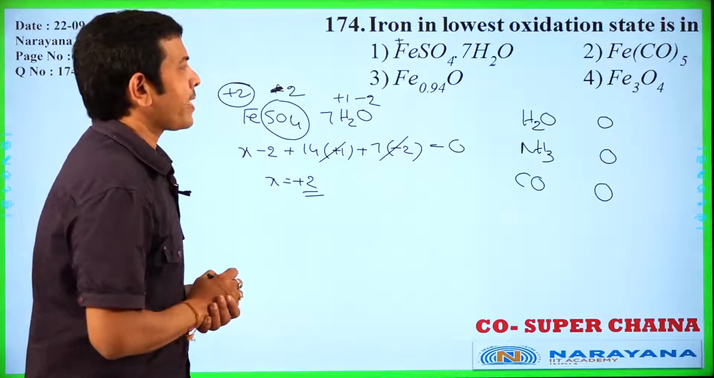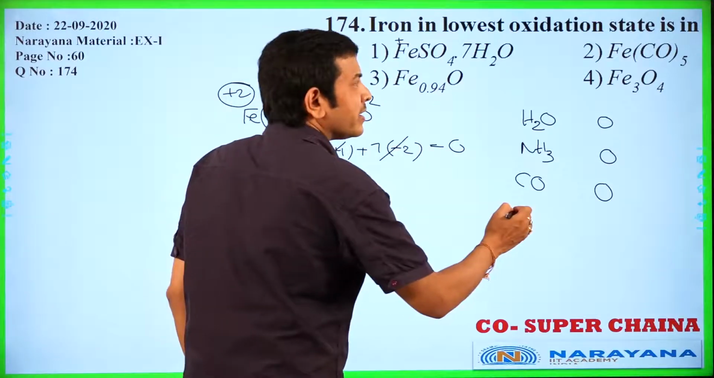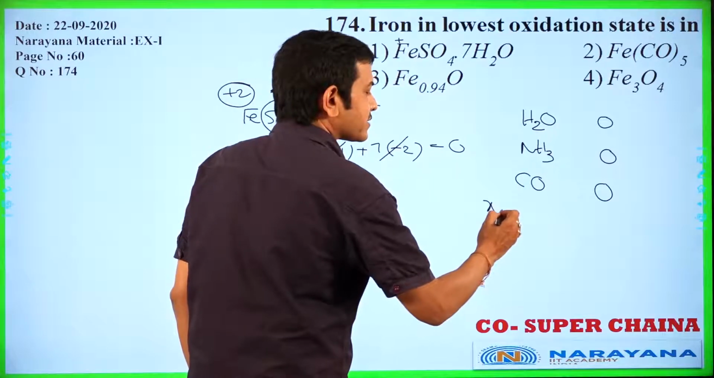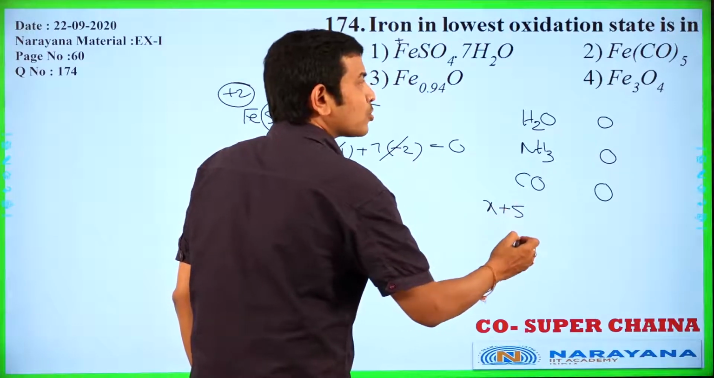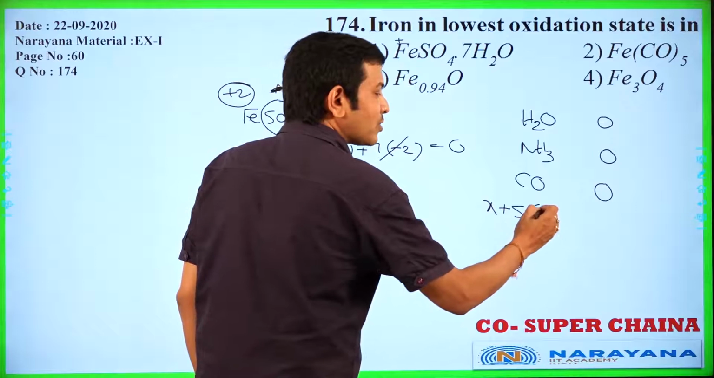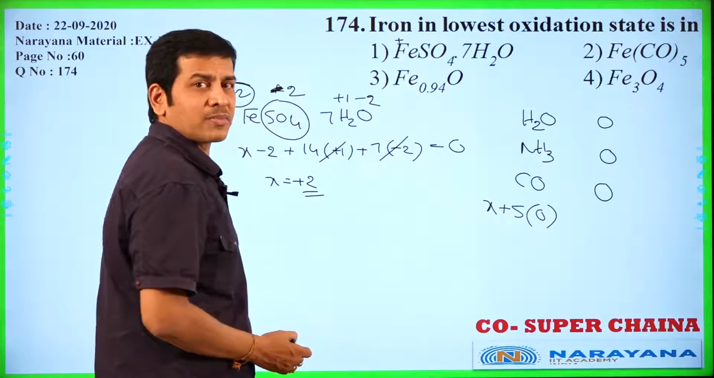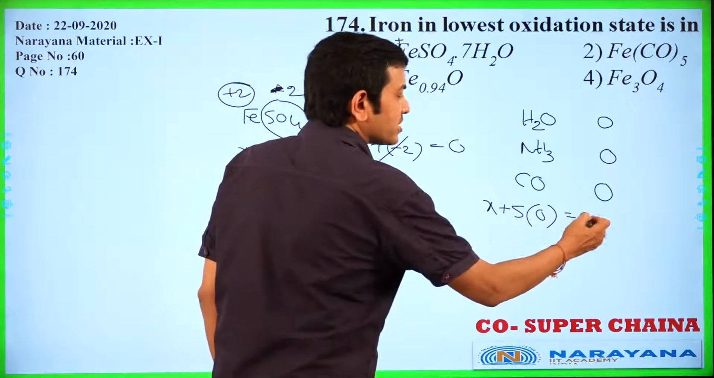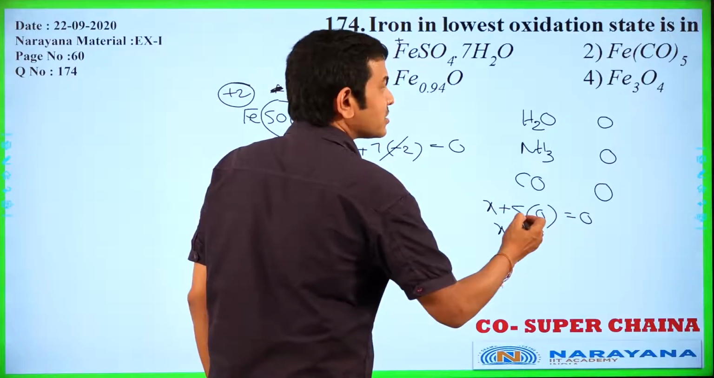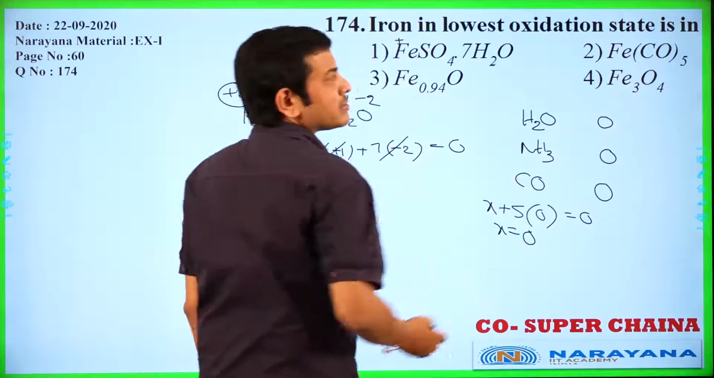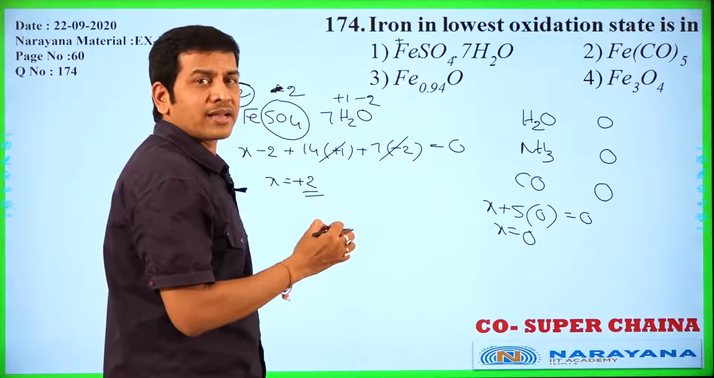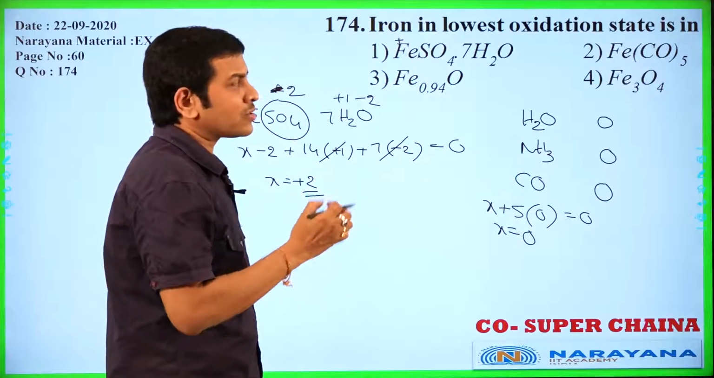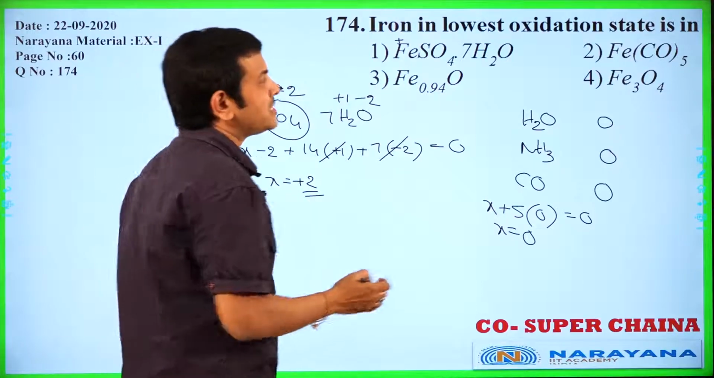Now Fe, let it be X, plus 5 into total CO 0 is oxidation number. Carbon monoxide, neutral ligand, that's why 0. Sum is equal to 0. Now X is equal to 0. In iron carbonyl, its name is carbonyl. Carbon monoxide present as ligand. Those are called carbonyls. 0 is oxidation number.